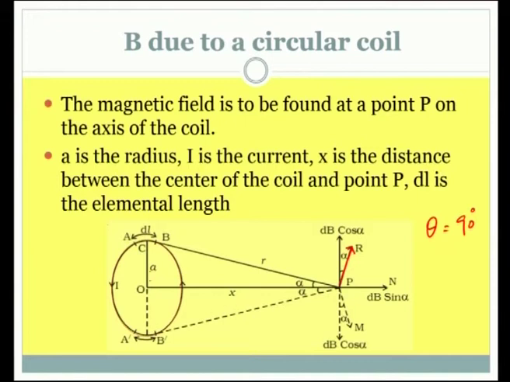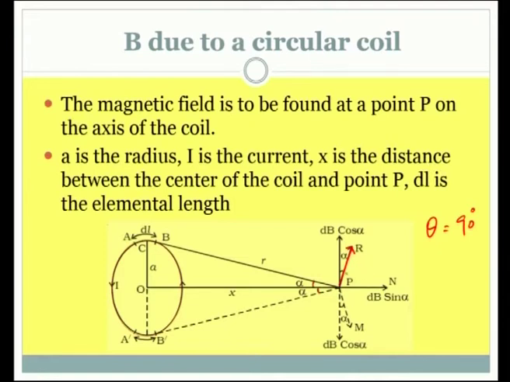Because the diametrically opposite section, when we consider, it will have this as the magnetic field. So, we have to resolve with the angle. For that purpose we use this angle alpha, that alpha is found to be this value also. So, that is the angle between the r and x, and mainly the alpha is introduced here.